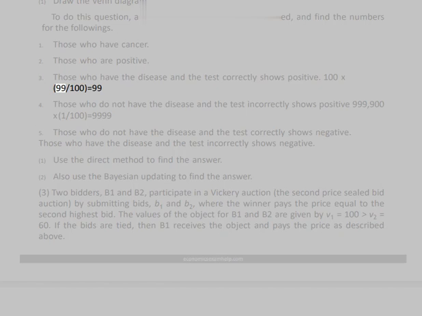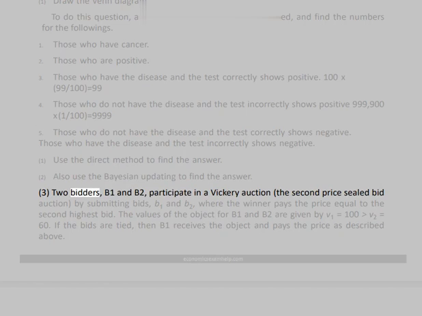100 x 99/100 equals 99. 4. Those who do not have the disease and the test incorrectly shows positive: 999,900 x 1/100 equals 9,999. 5. Those who do not have the disease and the test correctly shows negative. 6. Those who have the disease and the test incorrectly shows negative. 1. Use the direct method to find the answer. 2. Also use the Bayesian updating to find the answer.